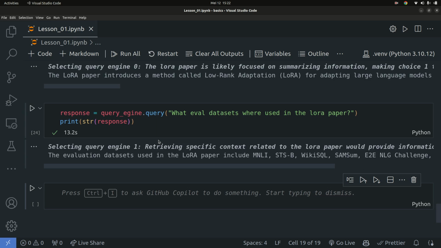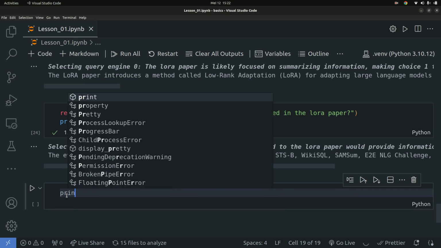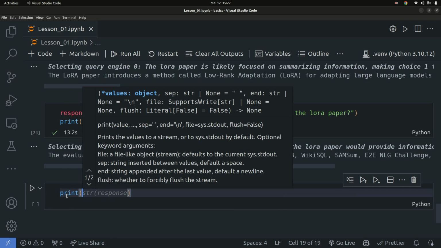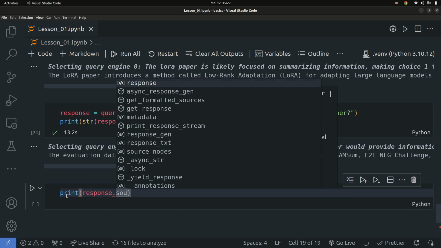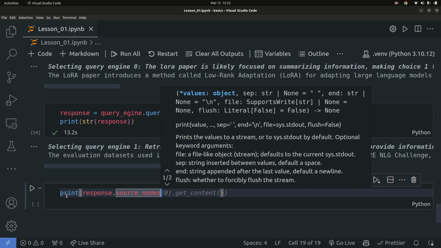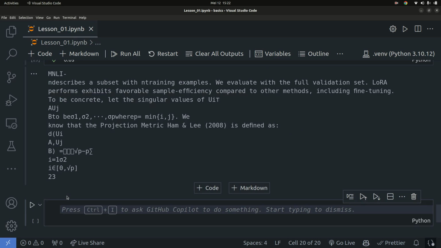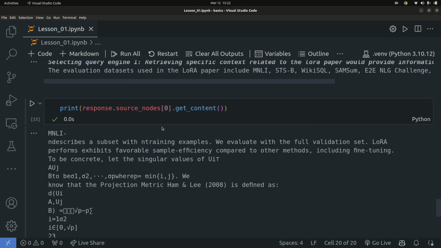So you can ask it any question. It's going to go ahead and select the right tool and return information to you. Once you have this, you can also get the different sources of the information that was being retrieved. Let's print basically the response dot source node. You can print the source node to see which node was used to answer this. So source node get content. Let's print that. So you can see this is the first source node that was used.